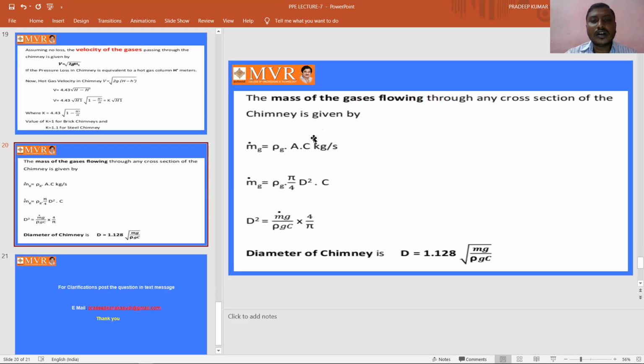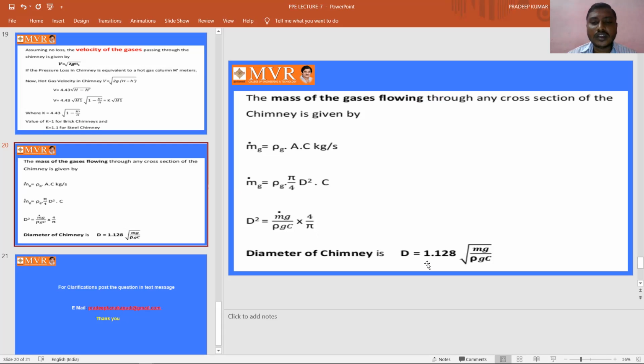See, the mass of the gases flowing through any cross section of the chimney is given by mg is equal to density G into A into C kg per second. mg is equal to rho G into A, where the area can be written as A is equal to pi by 4 into D square, into C. We are going to calculate this D square. D square is equal to mg by rho G into C into 4 by pi.